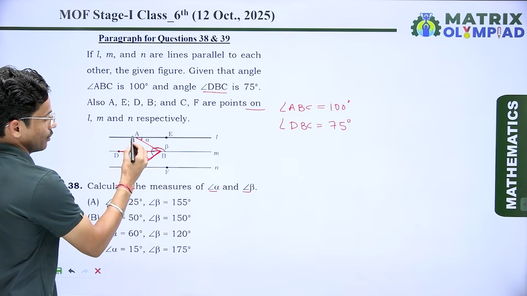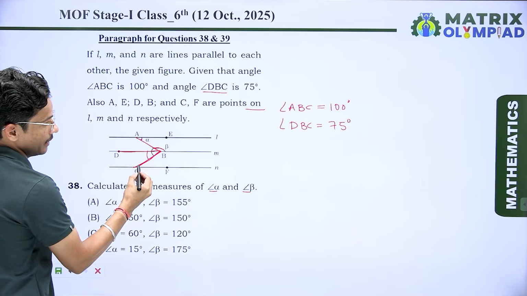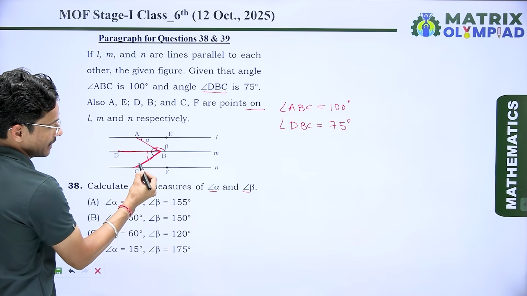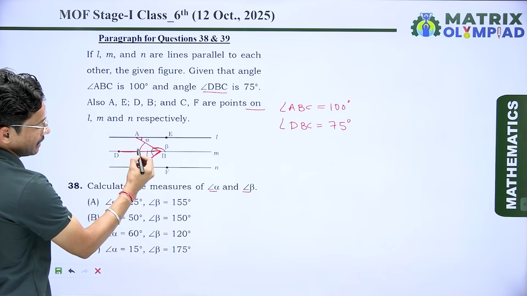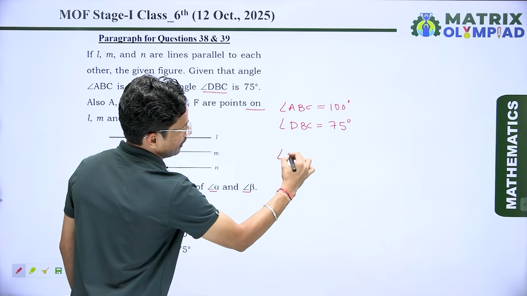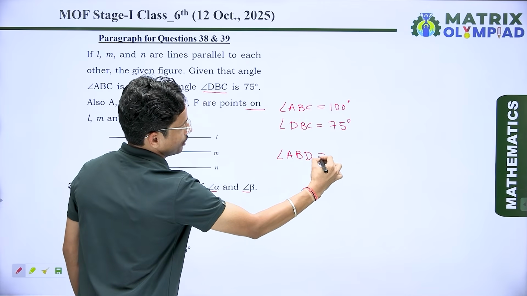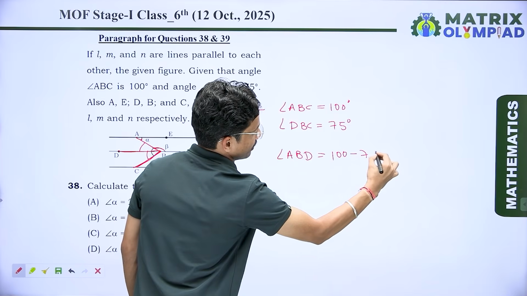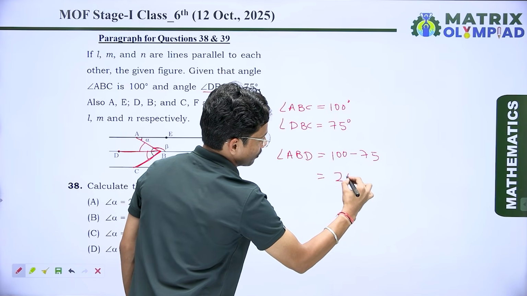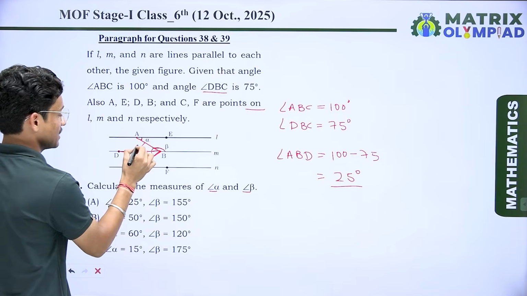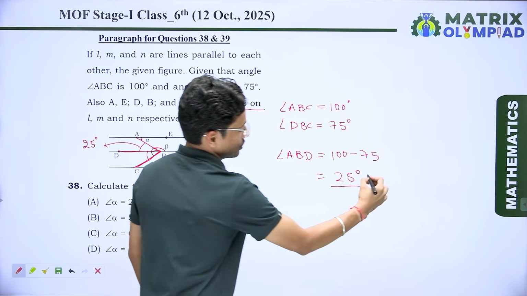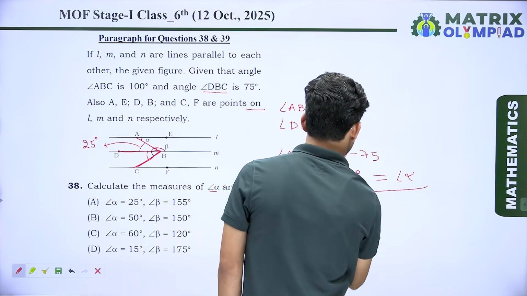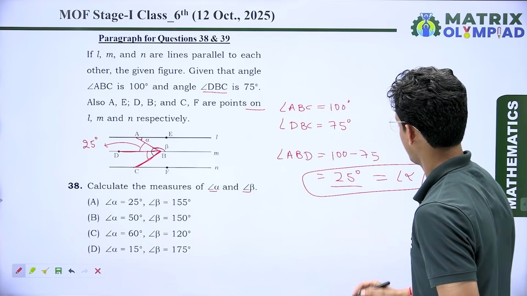So we know the whole angle is 100. It means angle ABC is 100 and DBC is 75. It means angle ABD is equal to 100 minus 75. So we get 25 degree. So here this angle is 25, and we know this angle is also equal to the angle alpha. It means the value of angle alpha is 25.